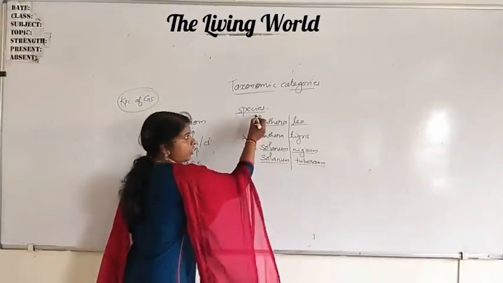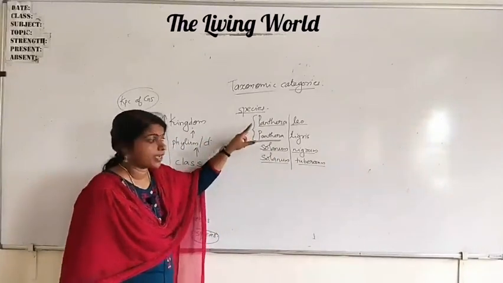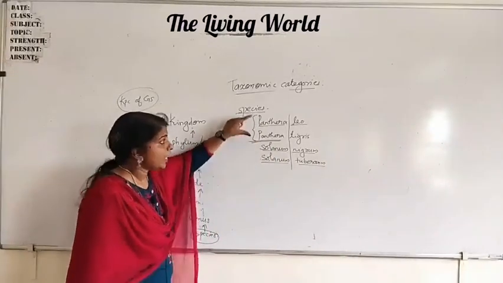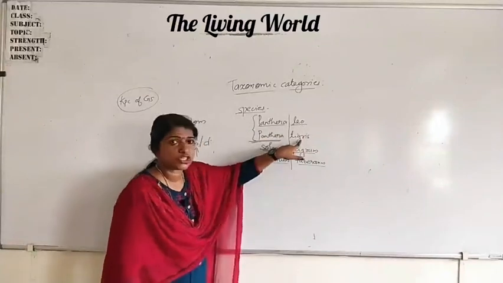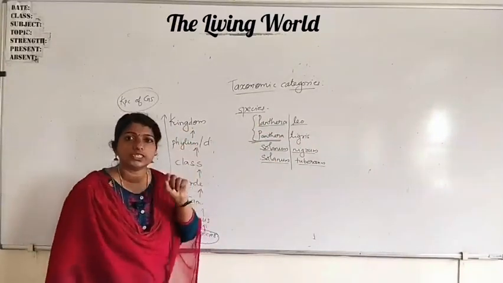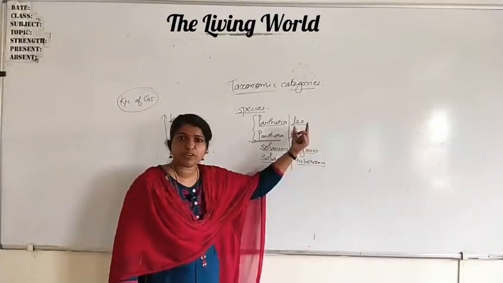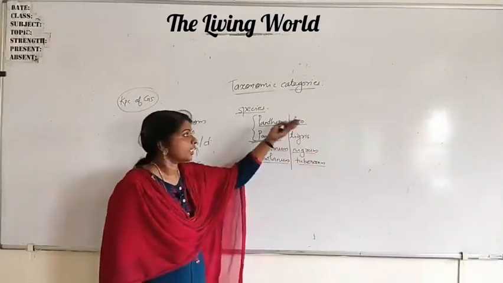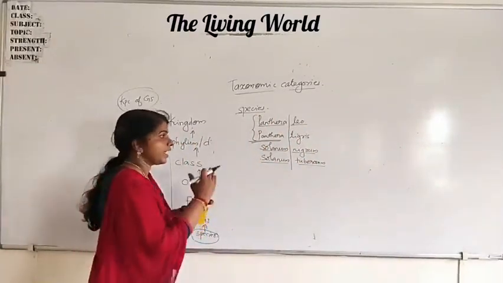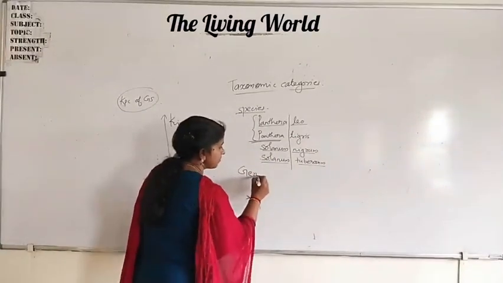Carefully observe: Panthera, Solanum. The species names are different, but they have the same genus. That means the organisms of related species combine to make the next higher group, that is genus.